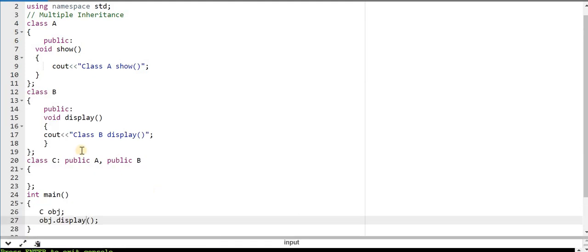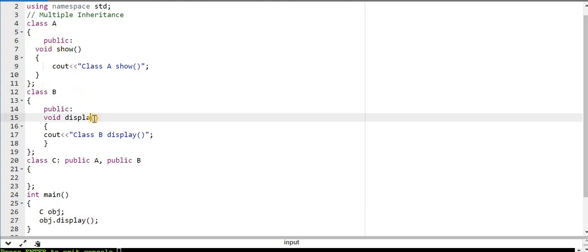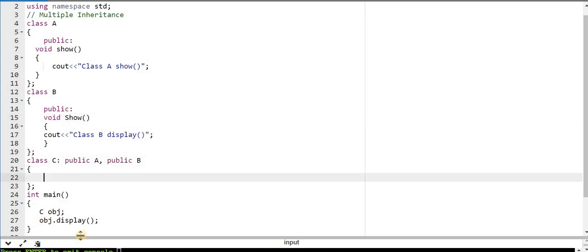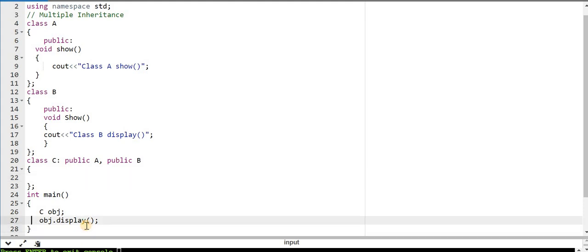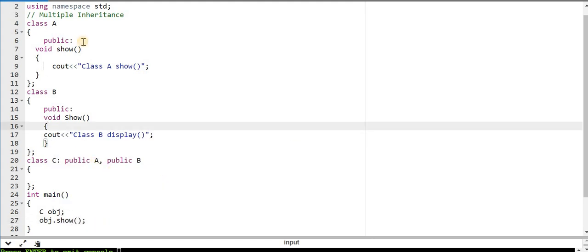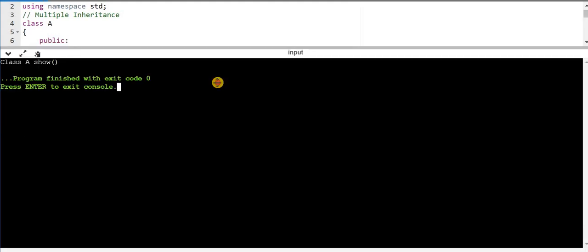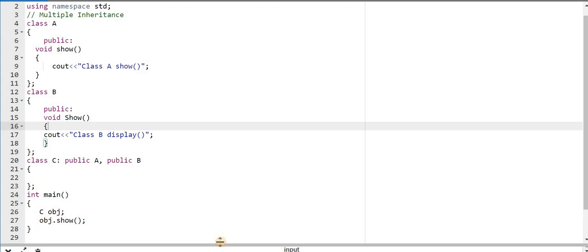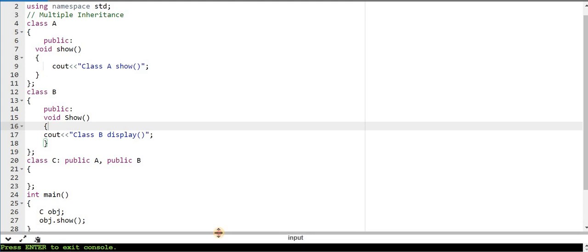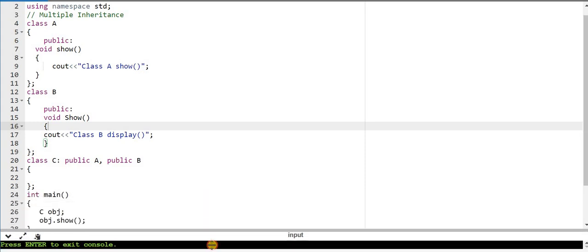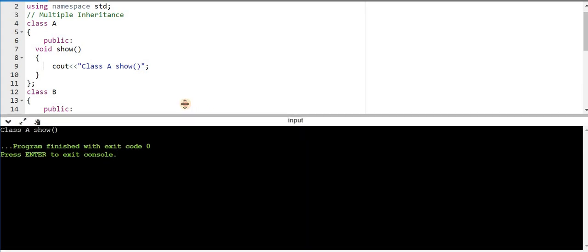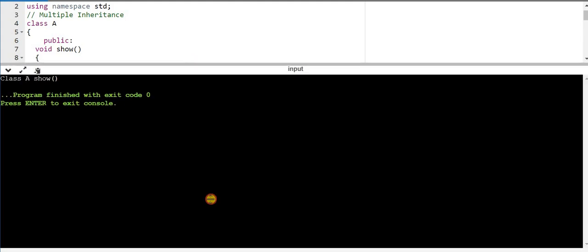There is a problem with multiple inheritance: suppose class A has a show function and class B also has a show function, and we are going to use a class C object for calling the show function, so it will create ambiguity. First, let me run this program. In this case, only the function of class A will be run.